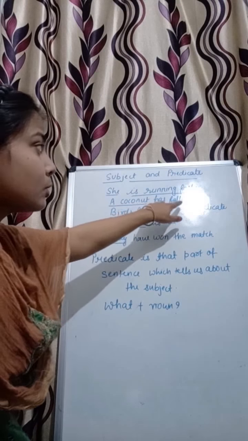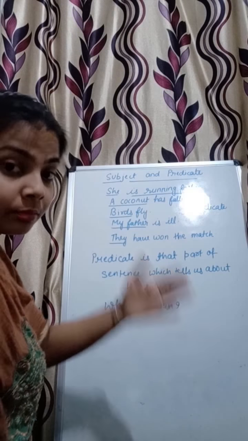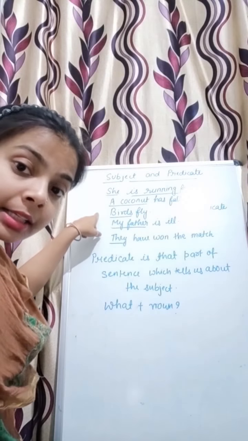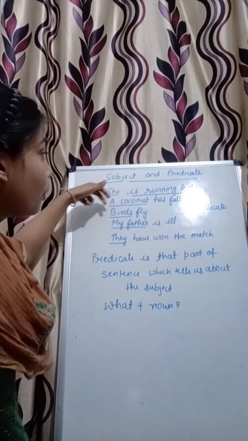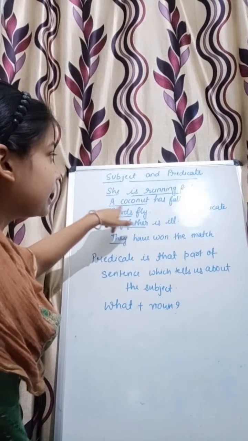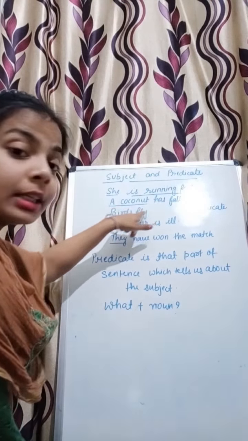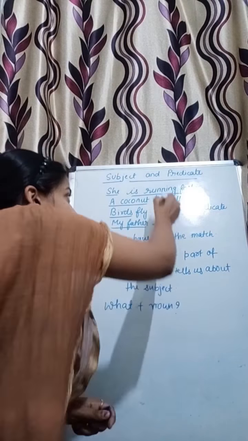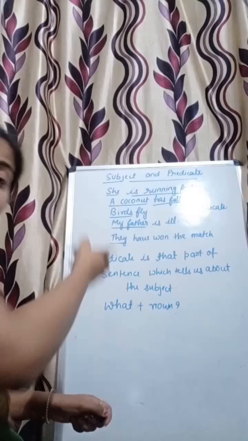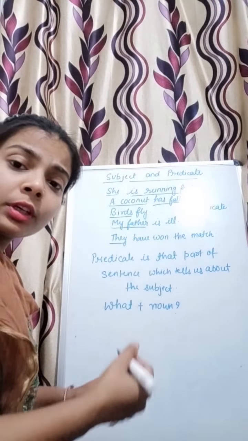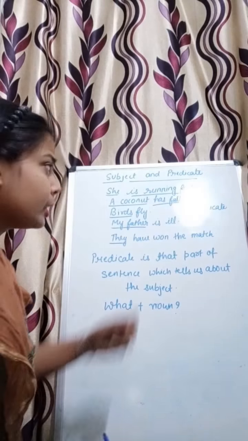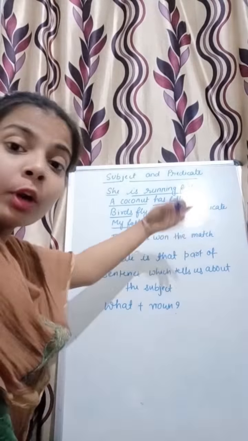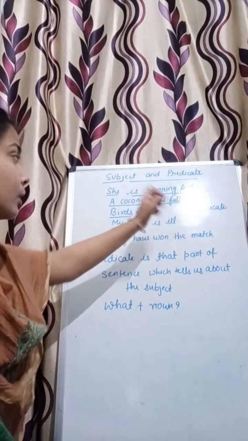A coconut has fallen. What has fallen? A coconut has fallen. So coconut will be the subject, and now it is giving the answer about the subject. What has the coconut done? It has fallen. This has fallen is telling about the coconut, that the coconut has done something. So this part will be the predicate. Has fallen, because here has is helping the verb.